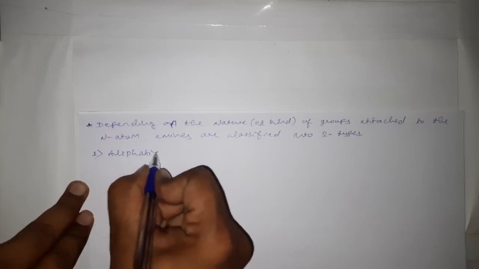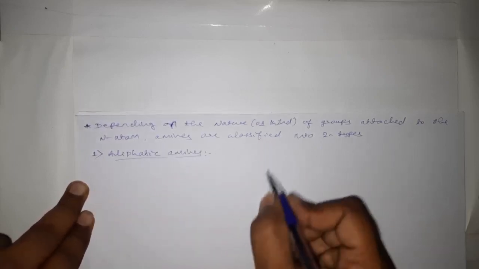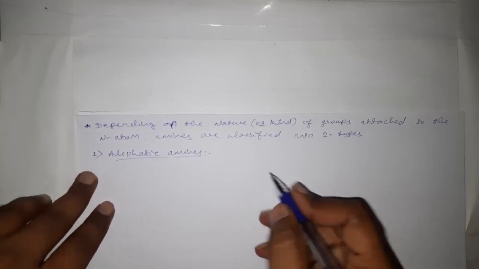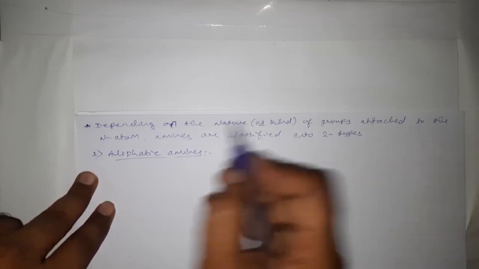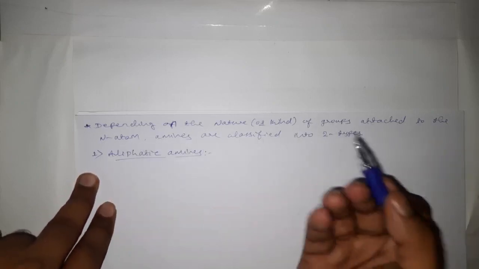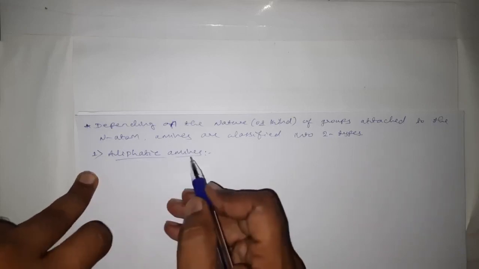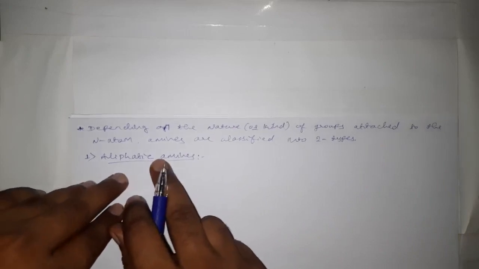Aliphatic amines. Depending on the nature or the kind of groups which are attached to the nitrogen atom of an amine, these amines are classified into two types. The first one is aliphatic amine and the second one is aromatic amine. Then what are these aliphatic amines?